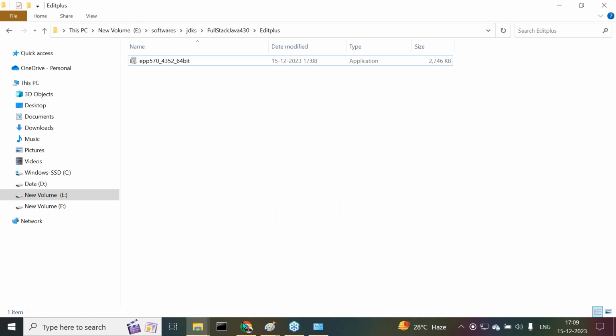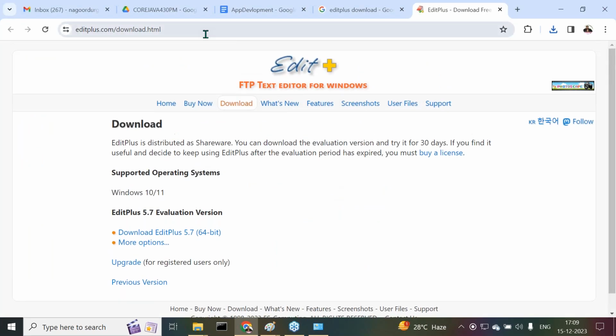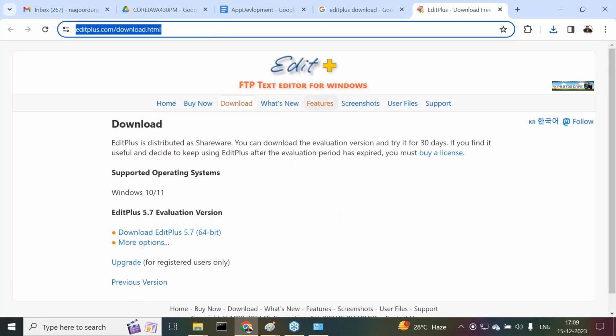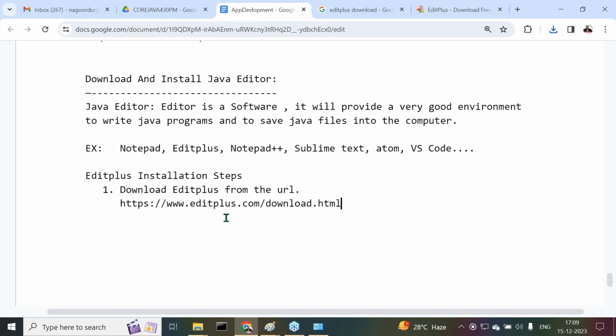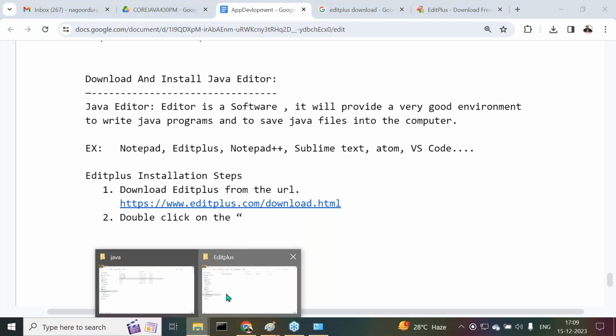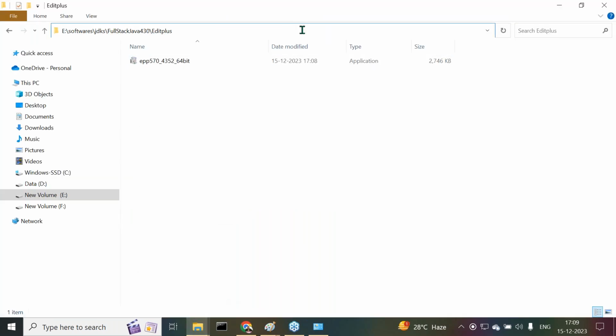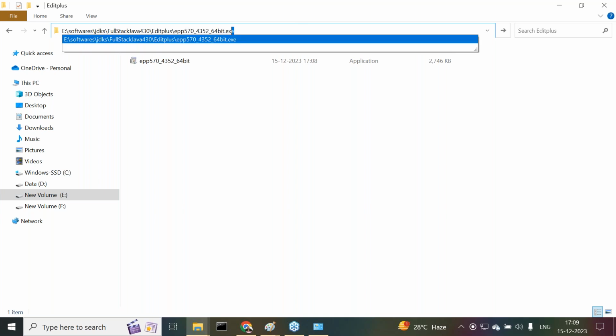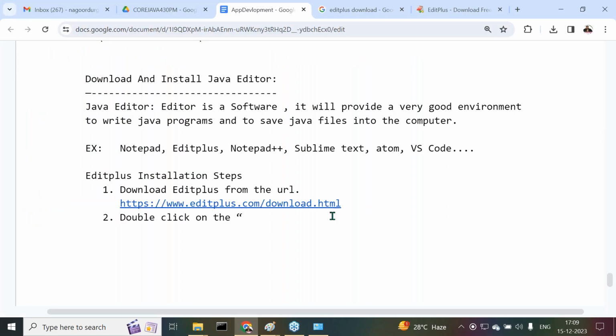I want to give some steps also to you regarding this download. The link here I have given. The next one: double click on the downloadable file we are getting, the exe file. Right, sir.